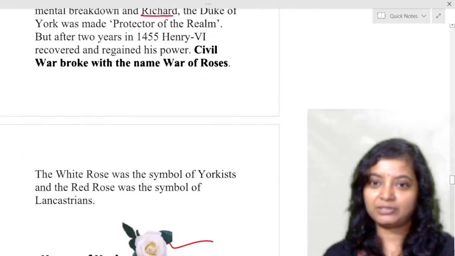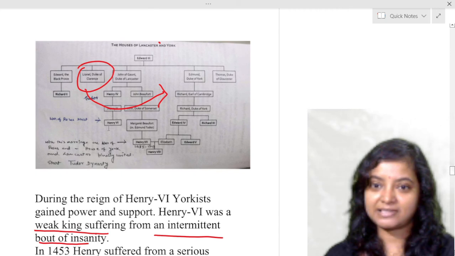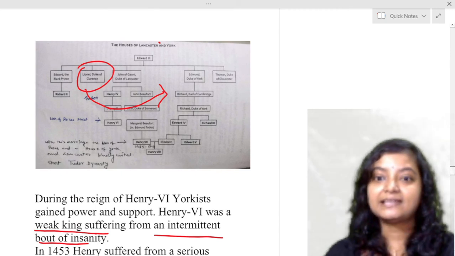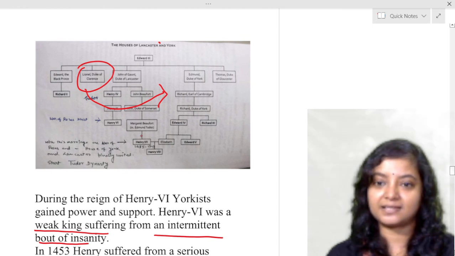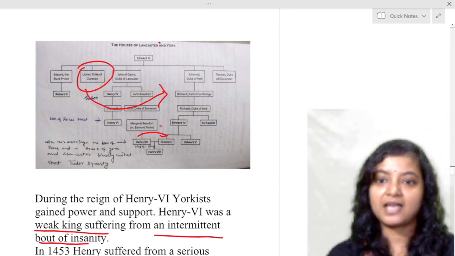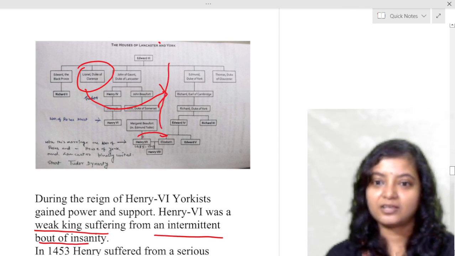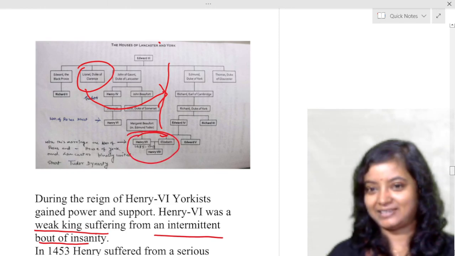Okay, we have to return back to there. Here you can see, we just try to make it big, and here you can find that Henry VII is going to marry Elizabeth. So Elizabeth is from the House of York and this is the House of Lancaster. So Henry VII is going to marry Elizabeth, Edward IV's daughter, and in this way the War of the Roses comes to a happy ending.